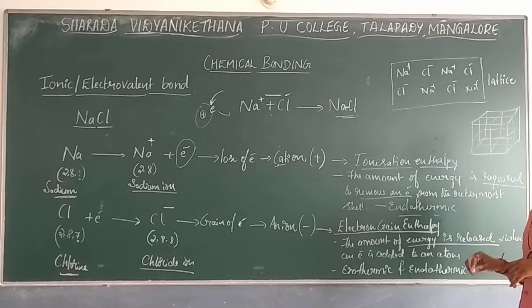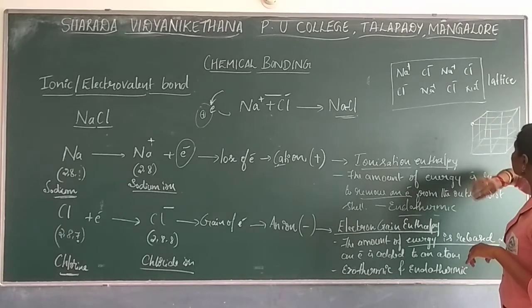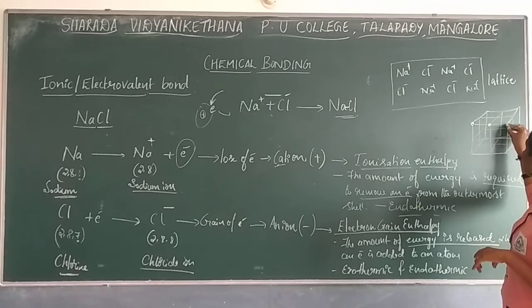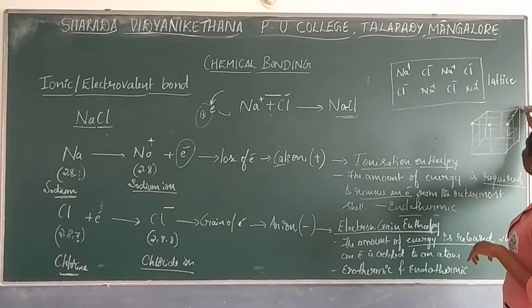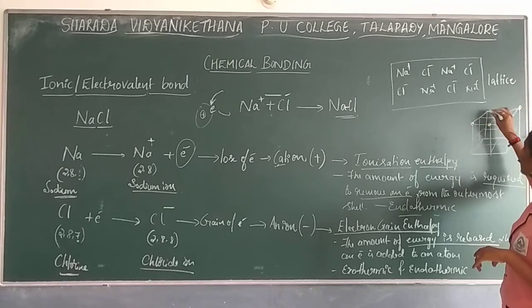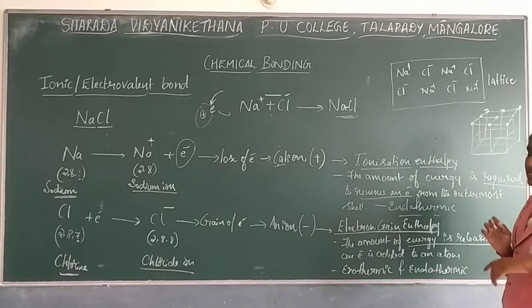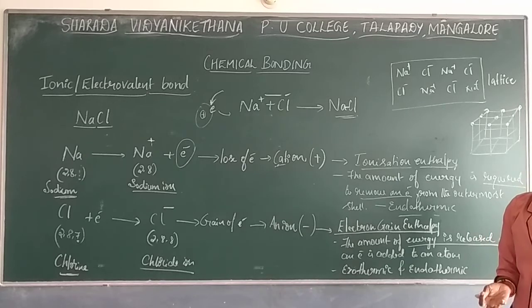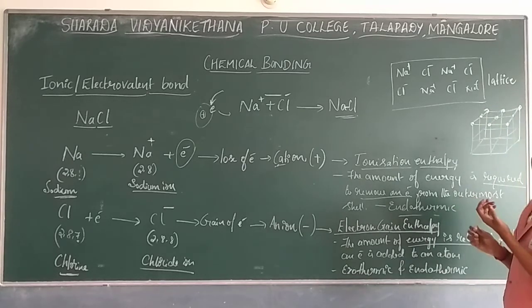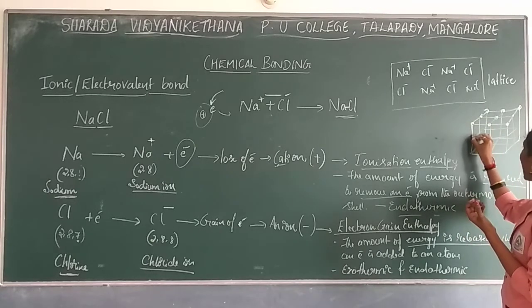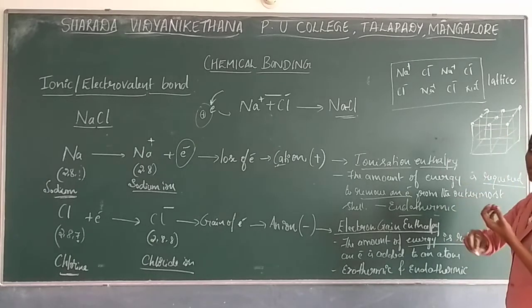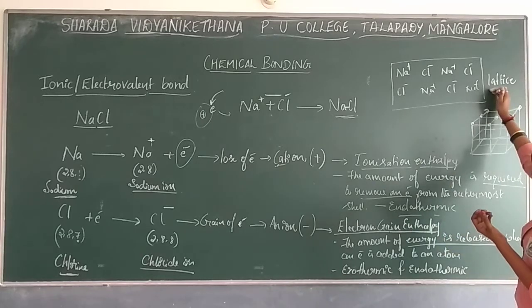In this kind of arrangement will be seen. Here if Na+ ion is there, next to it Cl-, Na+, Cl-, Na+, Na+, Cl-, Cl-, Na+. So in this way the arrangement of your ions will be seen. Okay. So a 3D kind of arrangement will be seen, which will be considered as a crystal. So one mole of substance over here will be considered as a lattice.